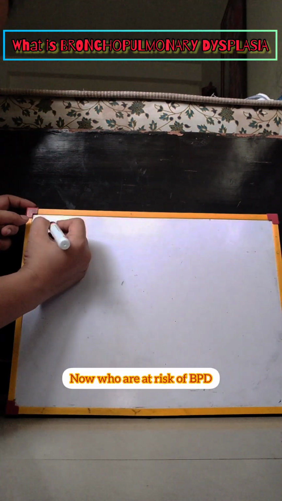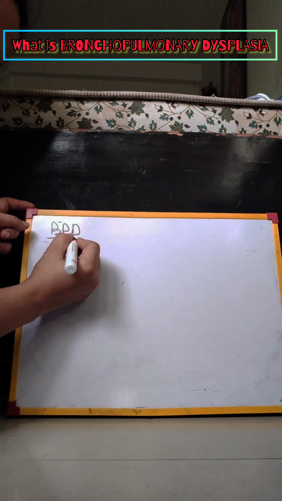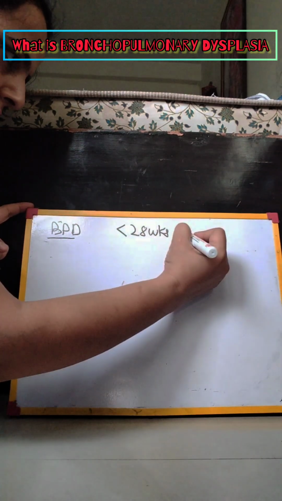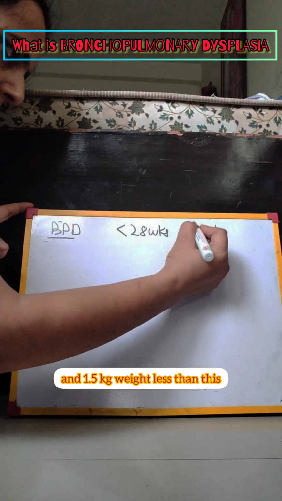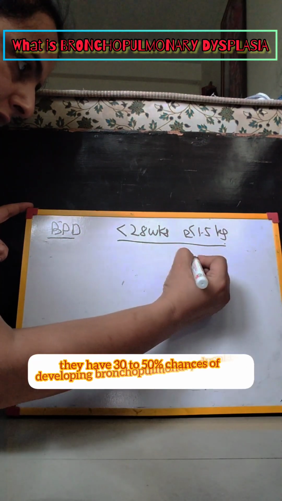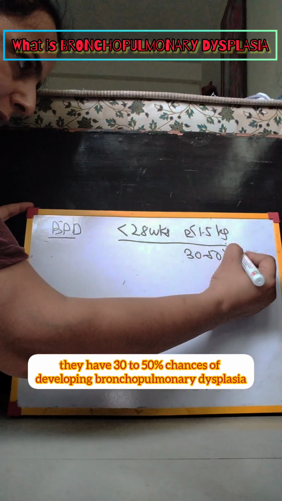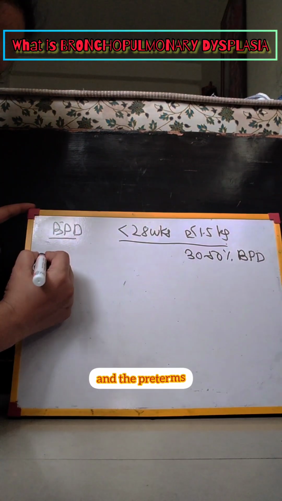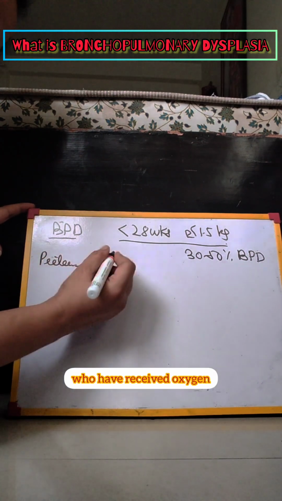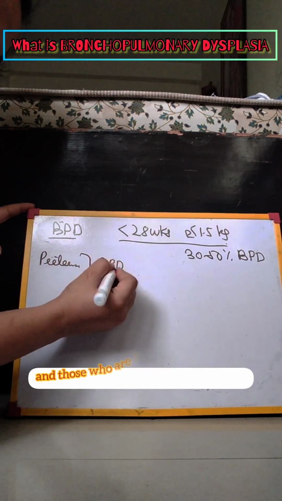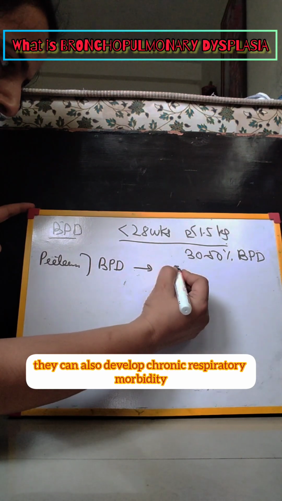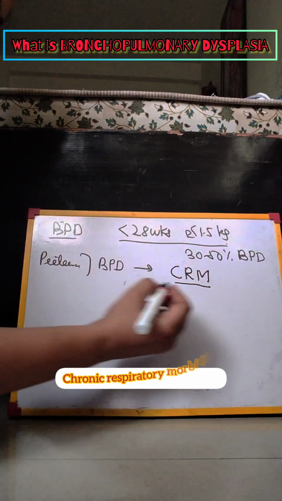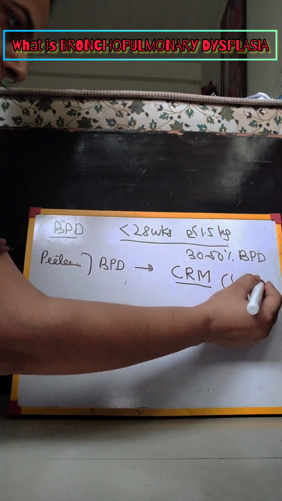Now, who are at risk of BPD? Those who are born at less than 28 weeks of gestation and with weight less than 1.5 kg have 30 to 50% chances of developing bronchopulmonary dysplasia. And the preterms who have received oxygen and those who are candidates of BPD can also develop chronic respiratory morbidity, and the incidence is almost 44%.